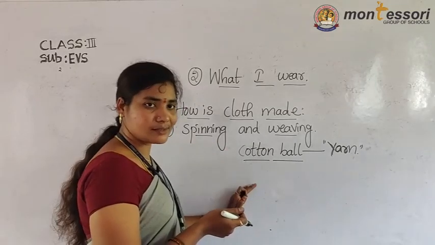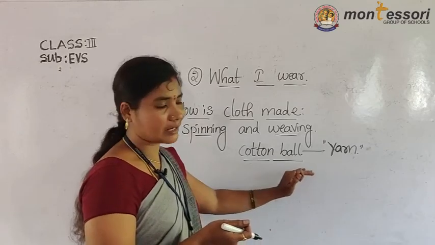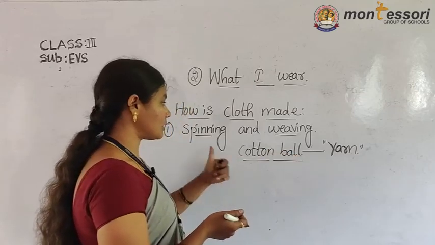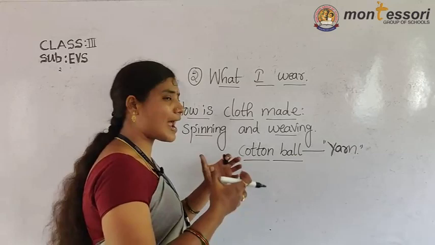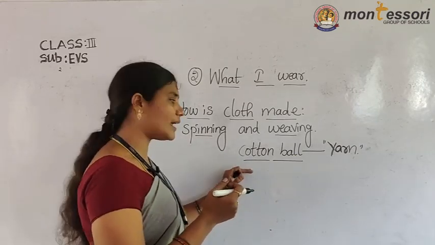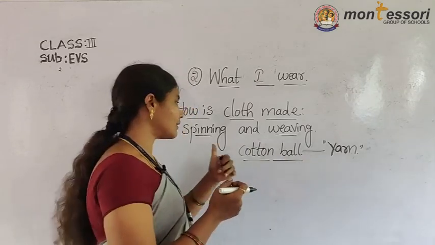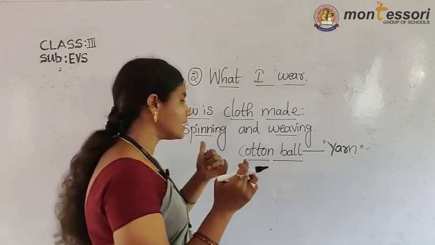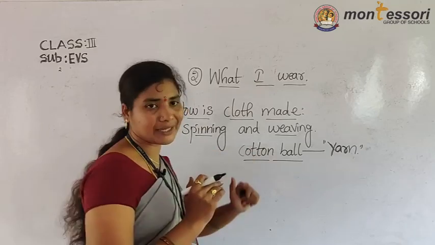Spinning is the process by which cotton balls are converted into yarn. We can use machines or a loom, or with the help of hands we can convert cotton balls into yarn using the spinning wheel or charka.